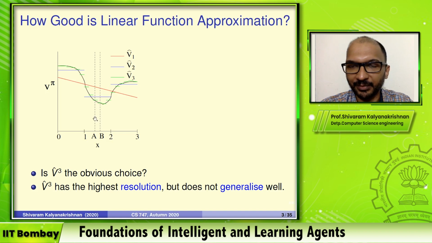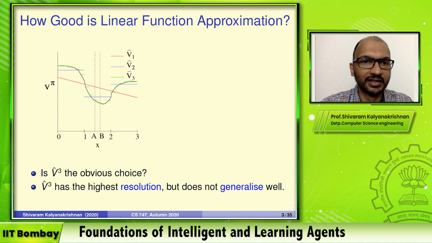They each have a separate binary feature, right? And you can have a different weight for them and therefore give them different function values. So V-hat3 has higher resolution in this sense. That's also maybe a weakness of V-hat3, okay? In the sense that imagine you're actually doing reinforcement learning, let's say TD lambda, TD0 with this linear function approximation scheme, right? V-hat3.